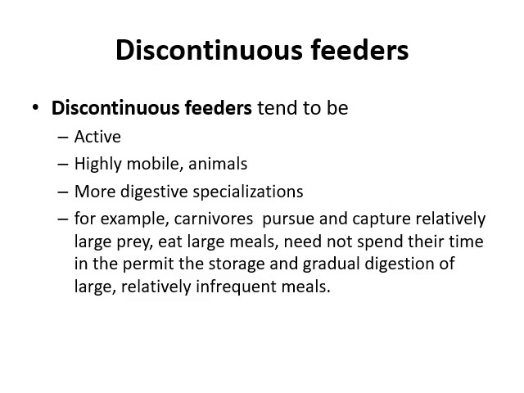Discontinuous feeders tend to be active, highly mobile animals. The discontinuous feeder will feed just one time, and the rest of the time will enjoy their own life activities. So they are highly mobile animals with more digestive specialization. Examples: carnivores, that pursue and capture relatively large prey, eat large meals, and have no need to spend their time in eating, with storage and gradual digestion of the large, relatively infrequent meals.